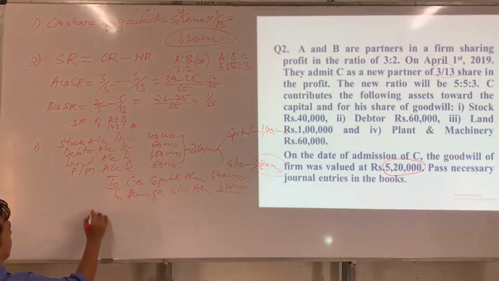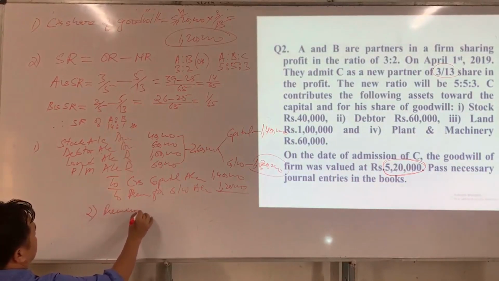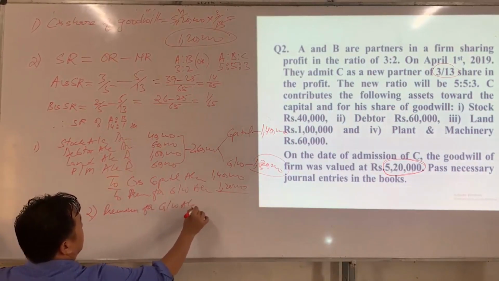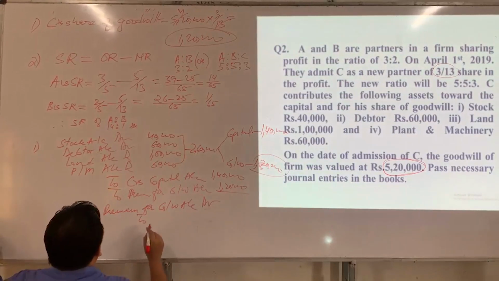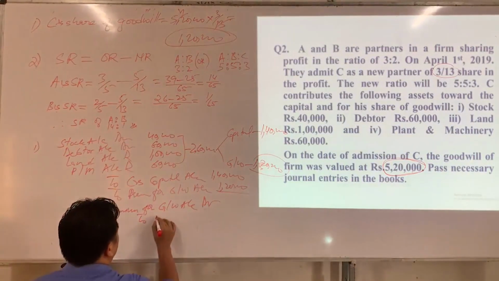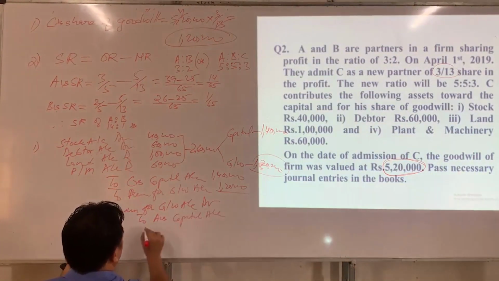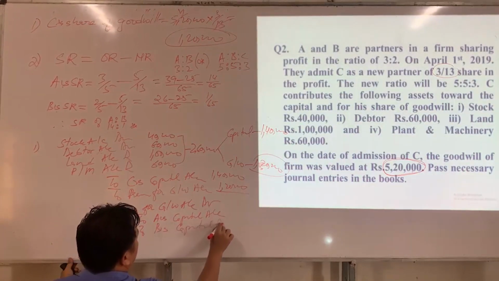Now the second journal entry is premium for goodwill account DR to, now who are the sacrificing partners? A and B are sacrificing partners. So to A's capital account, to B's capital account.